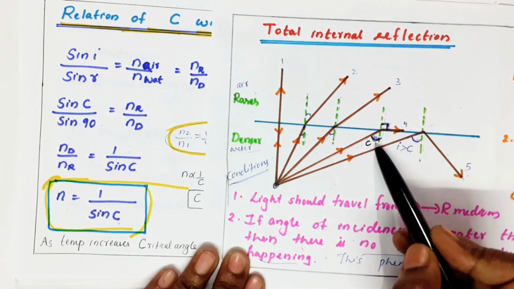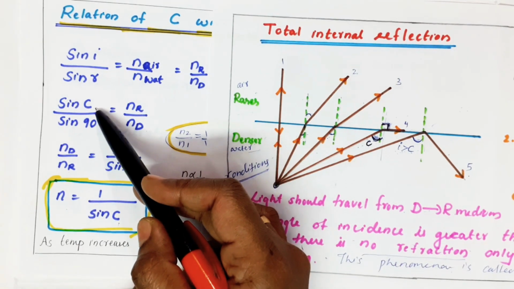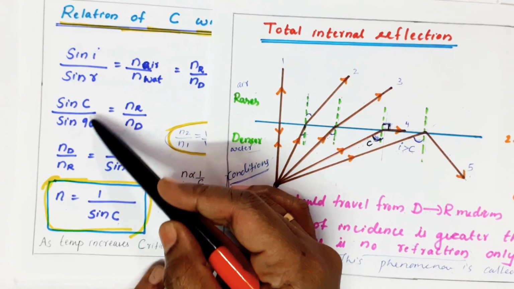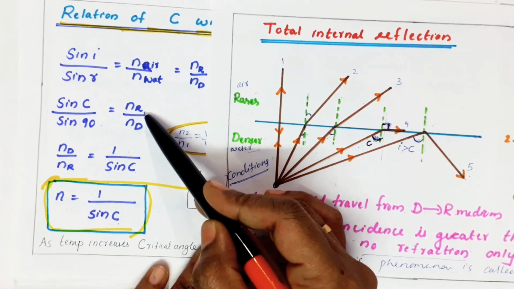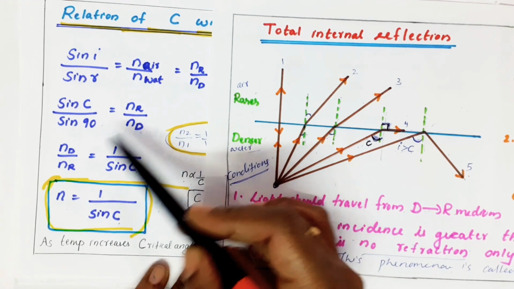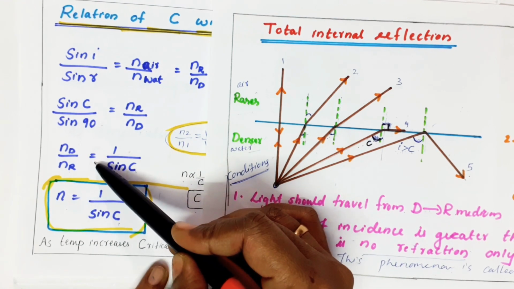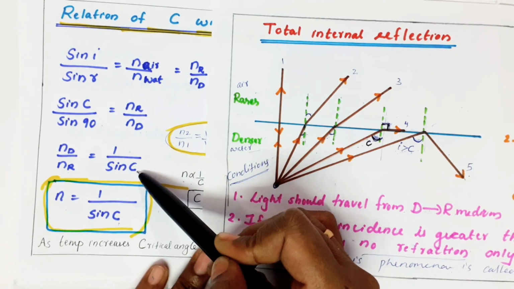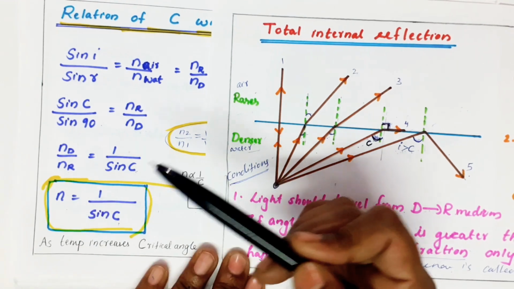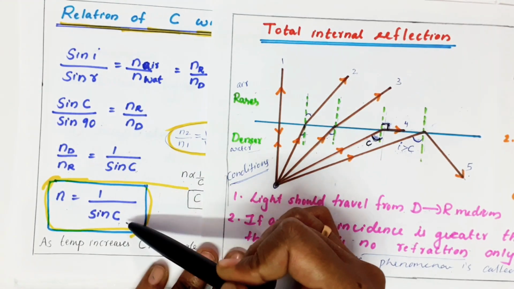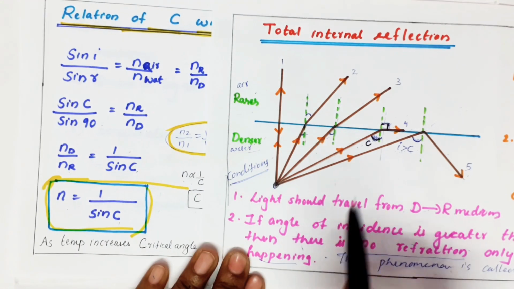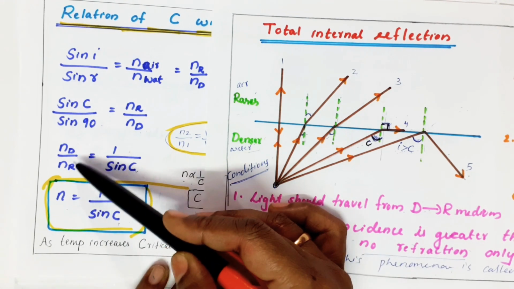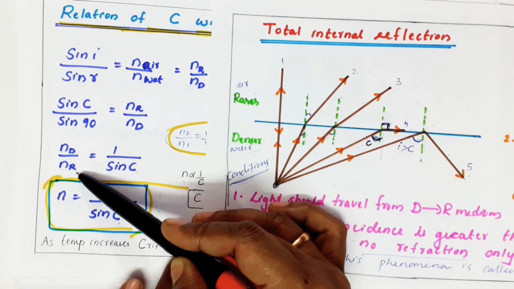In this case, angle of incidence is critical angle and angle of refraction is 90. So I can write sin C by sin 90 equals NR by ND. That is ND by NR equals, what is ND by NR? Reciprocal, 1 by sin C. Or n equals 1 by sin C. This is the important equation for critical angle, where n is the refractive index of denser medium with respect to rarer medium.